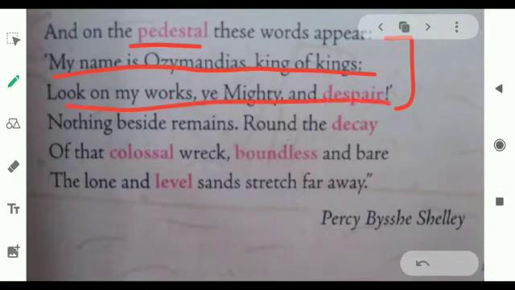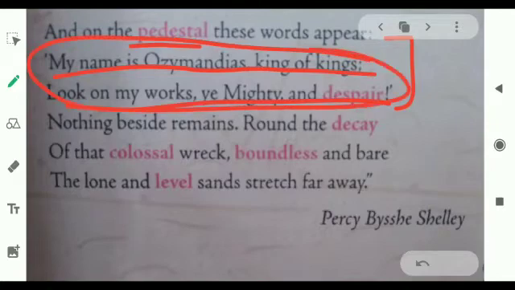This all was written on the pedestal of the statue, were engraved. The king introduced himself as Ozymandias, the most powerful king. He ordered all the powerful kings of the world to look at the statue and feel belittled in front of the mightiest king, Ozymandias.